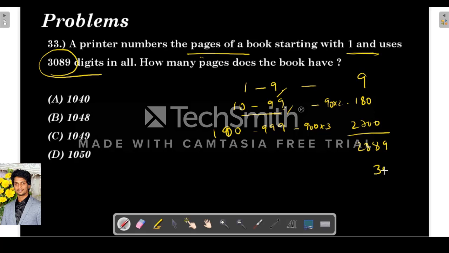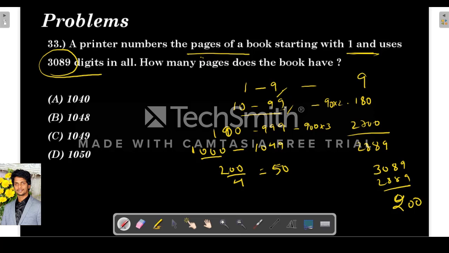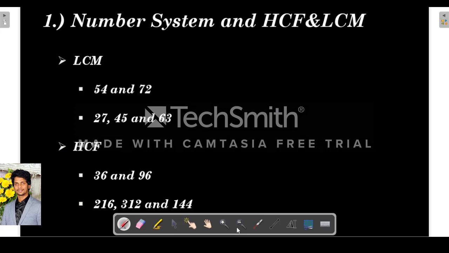So till now he has used 2889. Overall he has to use 3089, so the remaining is 200. Now from 1000 the 4-digit numbers start, so he can use a maximum of 200 digits, and every number takes 4 digits, so maximum 50 pages. From 1000 it will go till 1049, so that he can number the 50 4-digit numbers. So the book has 1049 pages.